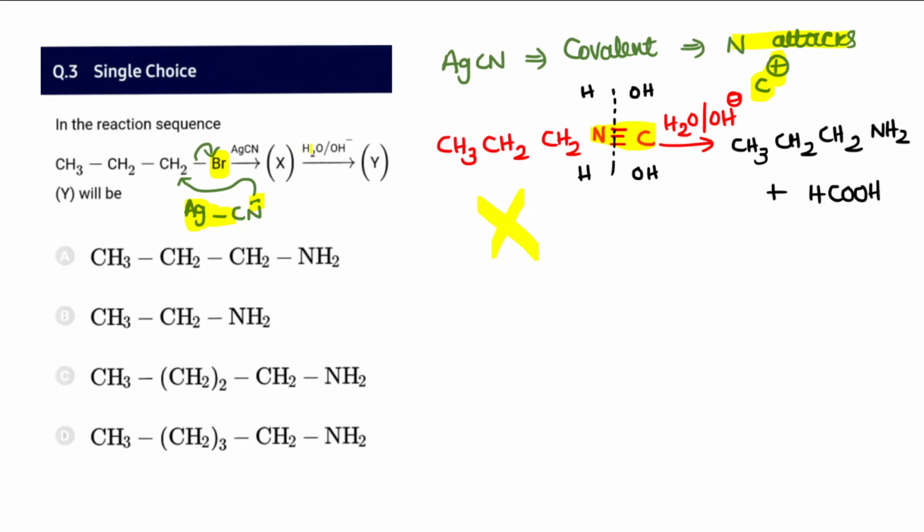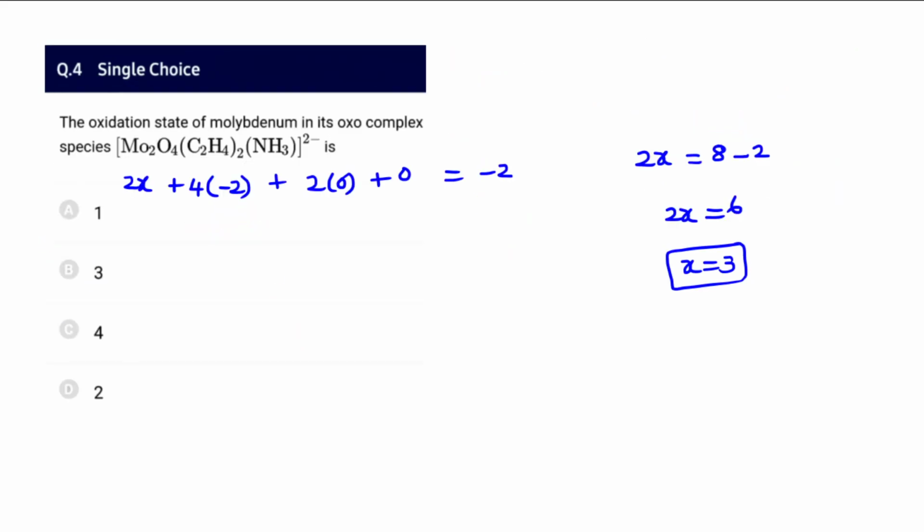And this isocyanide, upon further hydrolysis in the presence of alkaline medium, the reaction happens this way: additions of H plus and then OH minus, two water molecules are added this way. So HCOOH from this side, on the other side NH2. So therefore the option that exactly matches here is A, CH3CH2CH2NH2.